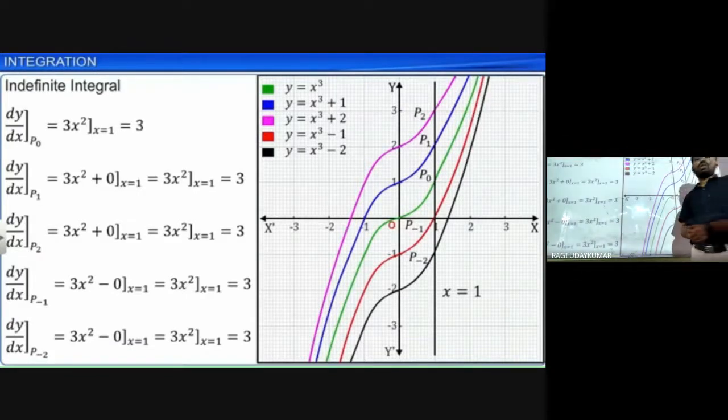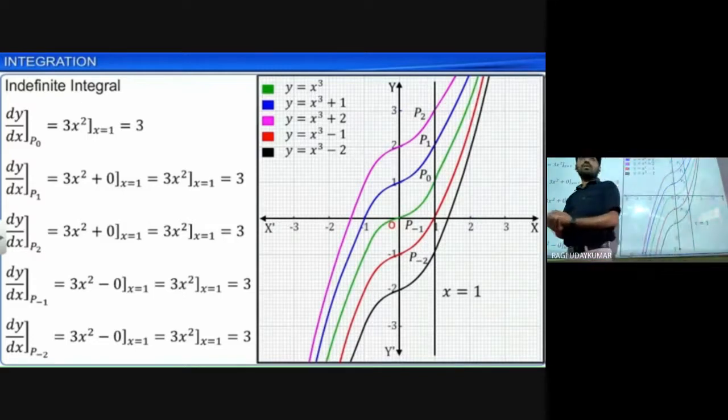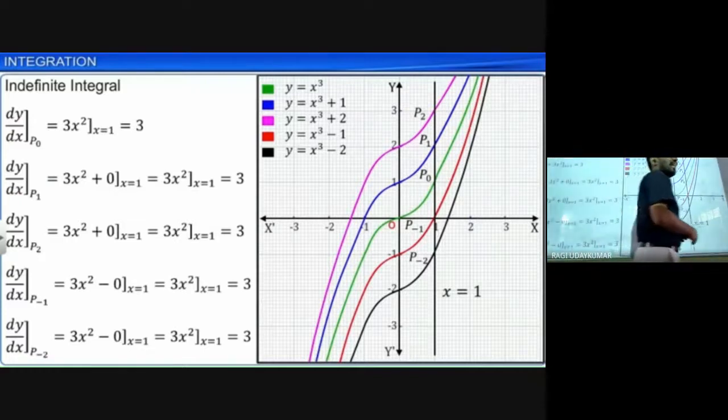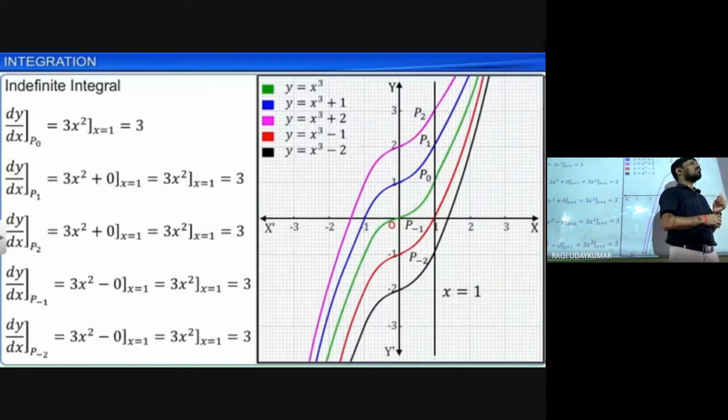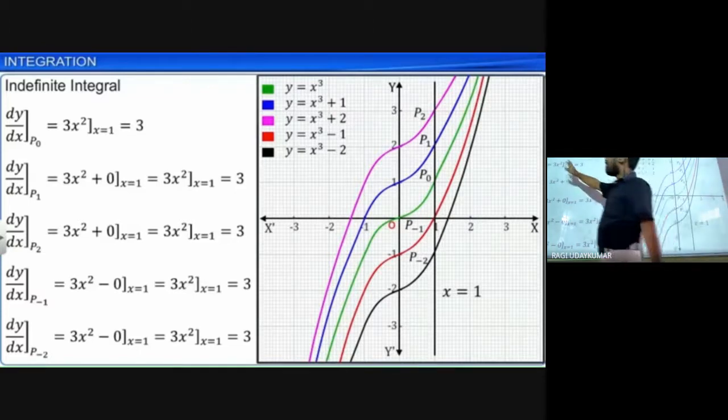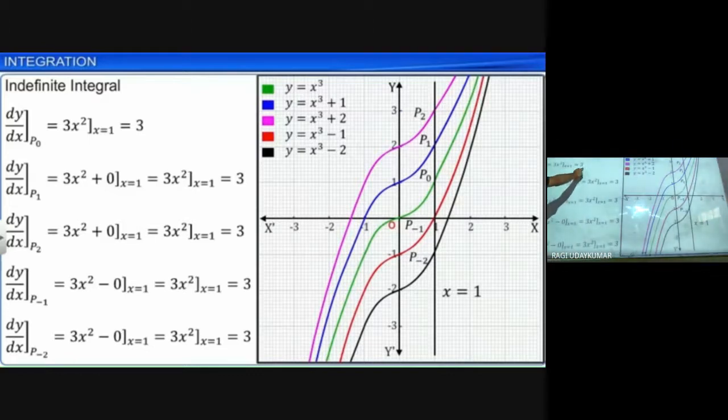In the applications of derivatives chapter we have learned that when you find the derivative of a function at a particular point, what do you get? A tangent. How do you get the tangent to the curve? If you are asked for the tangent to the curve at a particular point, what you need to do is find the derivative. Like this, the derivative of this function 3x square at x equal to 1 is 3.